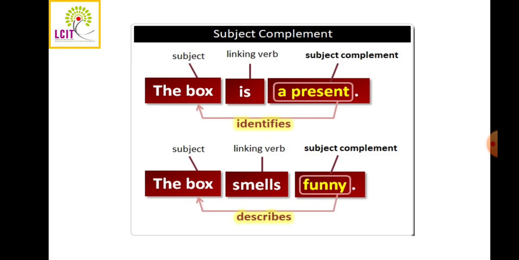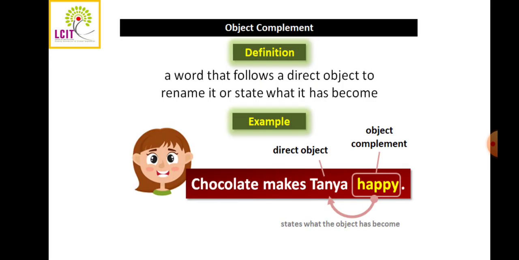Now second example, the box smells funny. What smells funny? The box smells funny, so that is known to be a subject complement. Another example, her parents were very happy. The words very happy tell us something about the subject, parents. So very happy is a subjective complement. Whatever tells you about the subject is known as a subjective complement, and whatever tells you about the object is known as an objective complement.